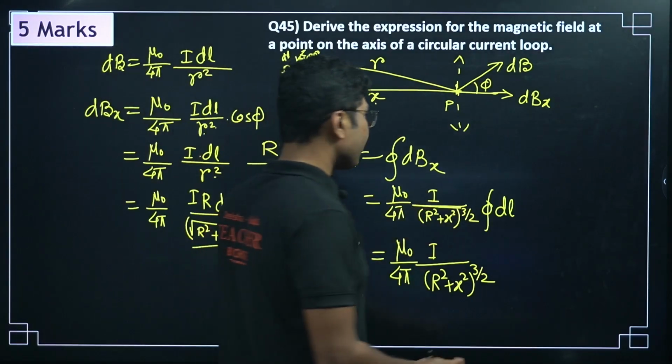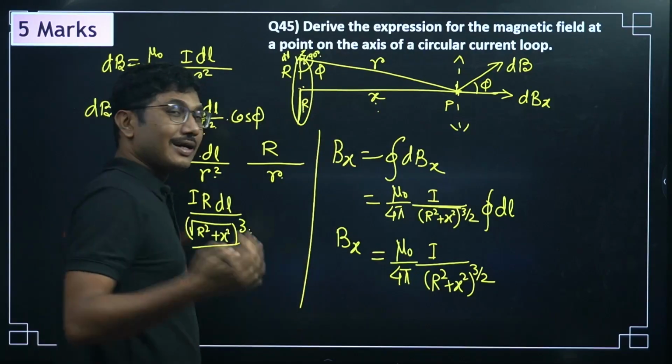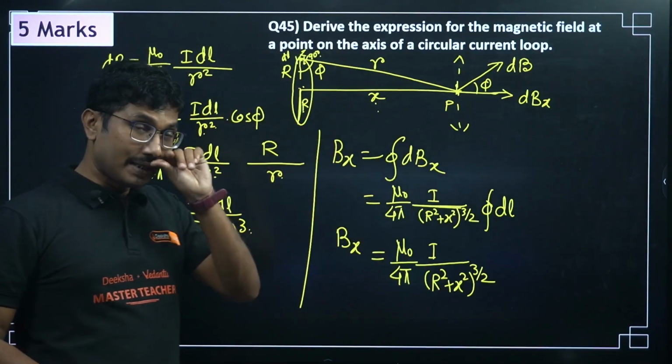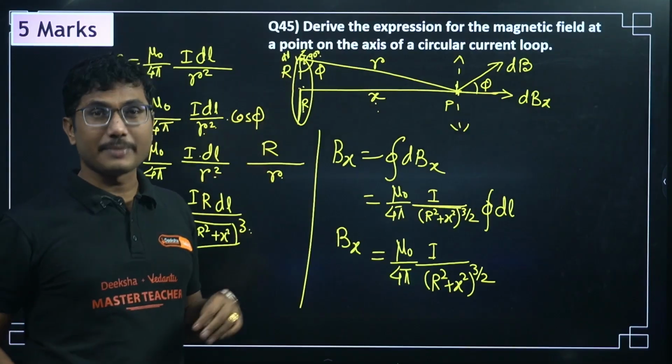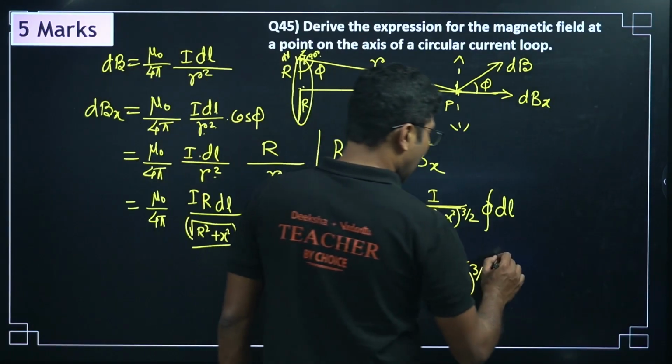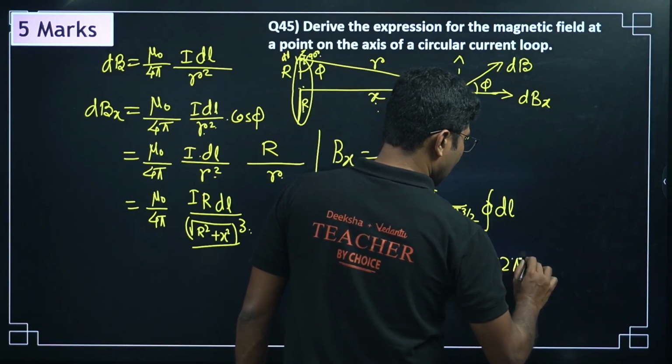Closed integral dl means what? Closed means the total surface area or total perimeter. In this case, because it's length, it means perimeter. So perimeter means it will be 2 pi R.